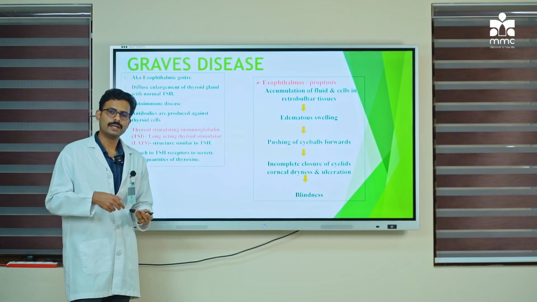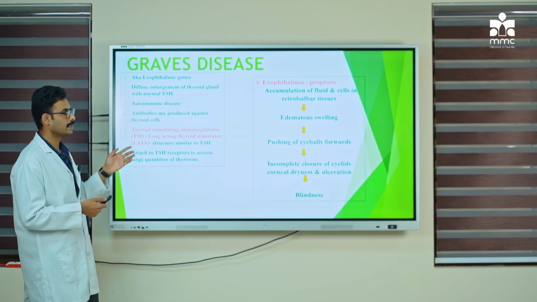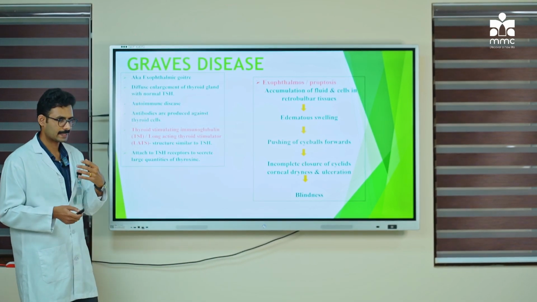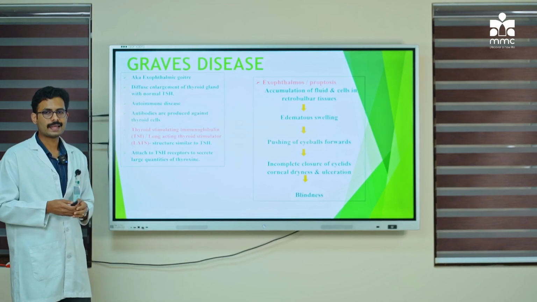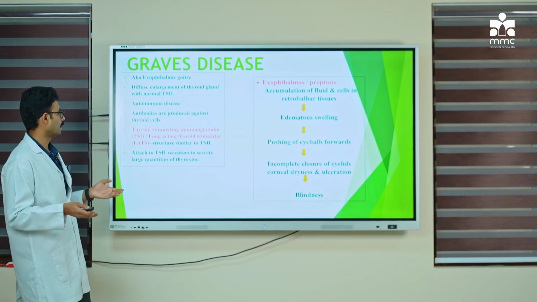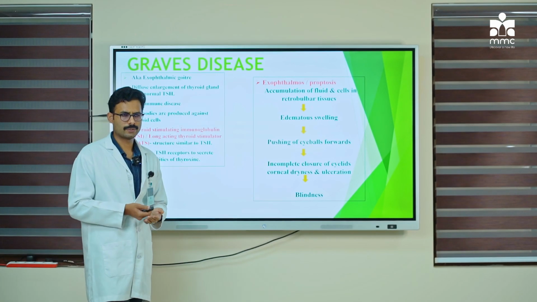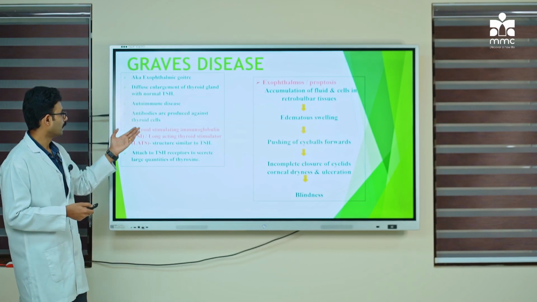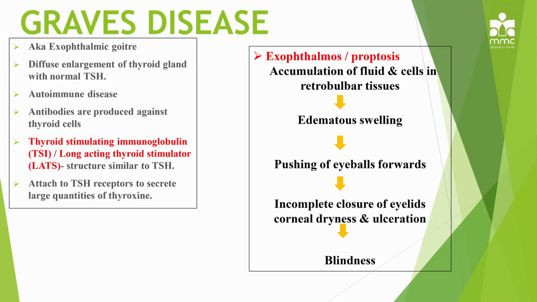It is caused due to diffuse enlargement of the thyroid gland with a normal TSH level. Even though the TSH levels are normal, the thyroid gland is enlarged. It is usually an autoimmune disease, and the reason for the autoimmune disease is usually idiopathic. When we say autoimmune disease, it simply means that there are antibodies or cells produced attacking the thyroid's own cells. So antibodies are produced against the thyroid cells, and you have classical antibodies.